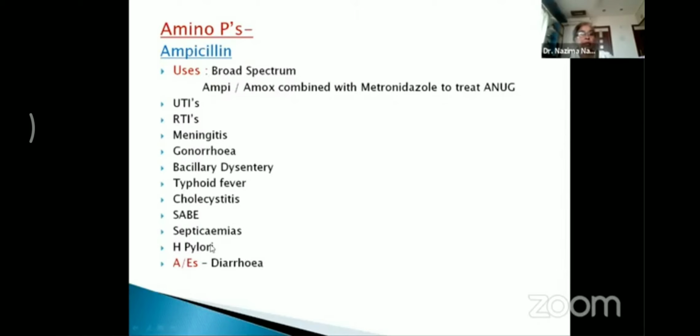So, as you can see, multiple uses are there for this drug, but we are not preferring it nowadays because of resistance and because better drugs are available. Only where the organisms are sensitive is ampicillin preferred. Adverse effects: it causes diarrhea, which is a very common side effect of ampicillin.